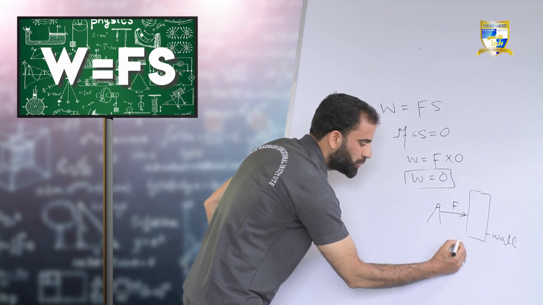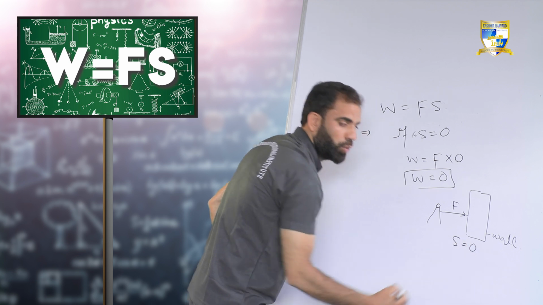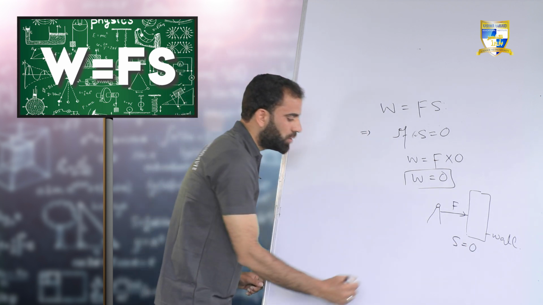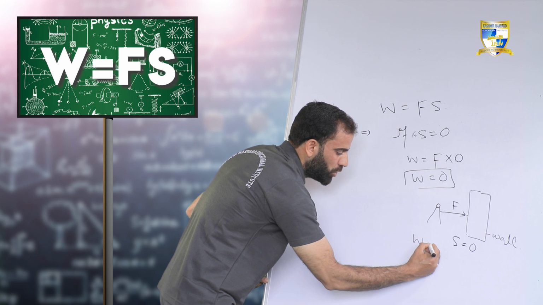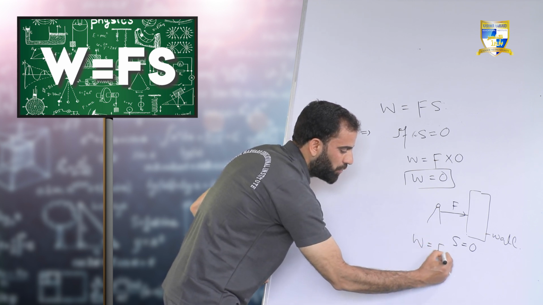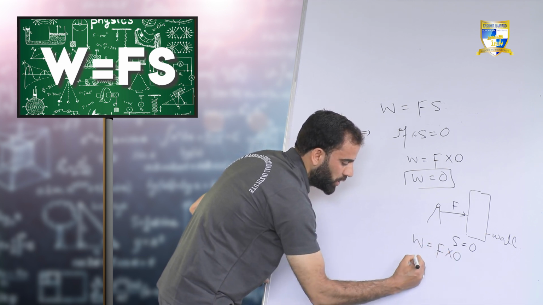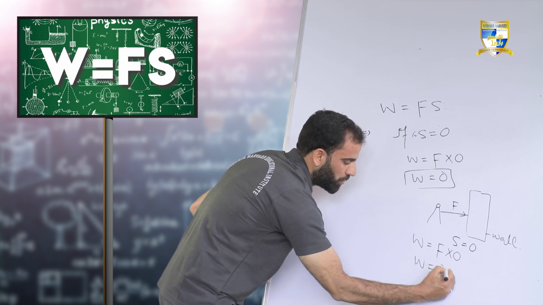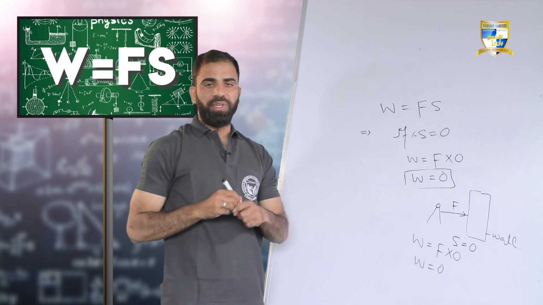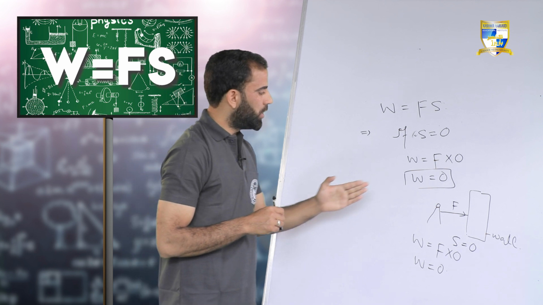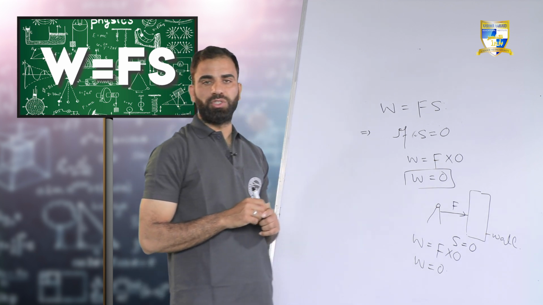So what is displacement here? It is 0. What is work done? W equals F multiplied by 0, which becomes 0.